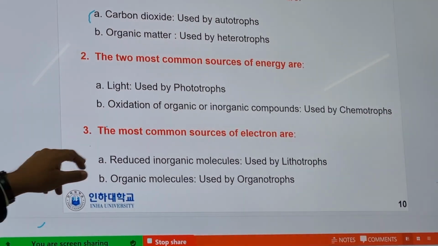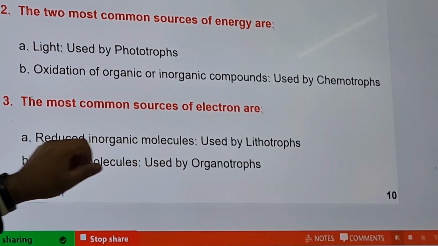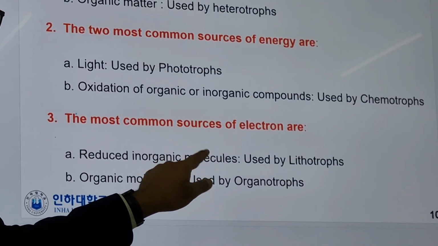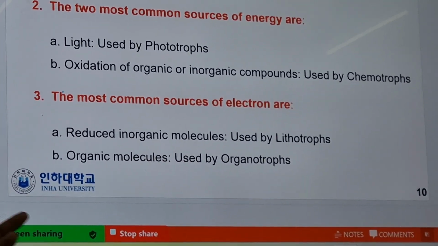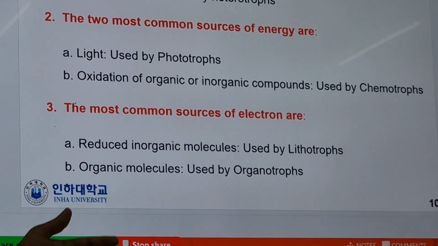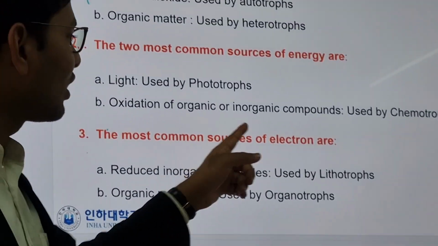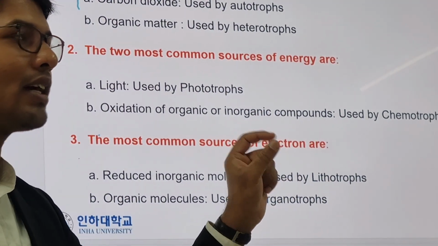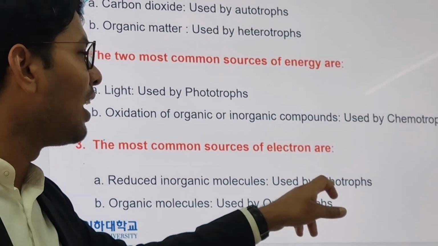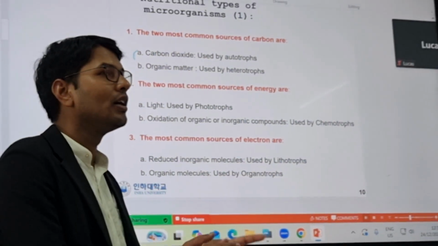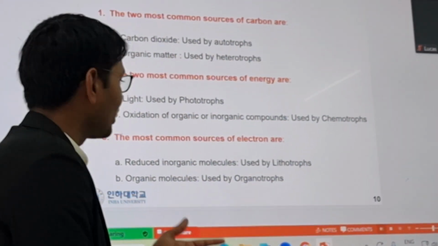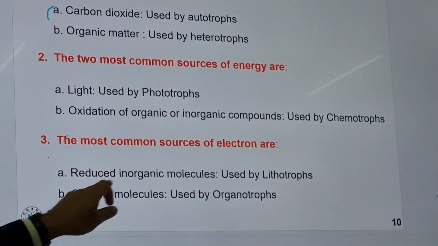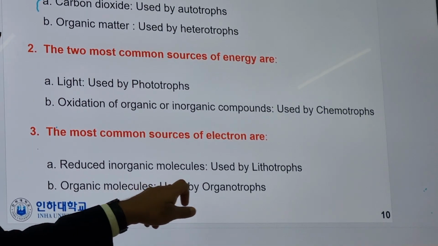Now the third one, the most common source of electrons. All those bacteria who reduce inorganic molecules, not organic, like metals or some other inorganic molecules, and get the electron from them are called lithotrophs, because litho actually, I think a Latin or German term, means stone. So it's inorganic, hence used by scholars, lithotrophs. And those bacteria who use electrons from organic molecules are called organotrophs.